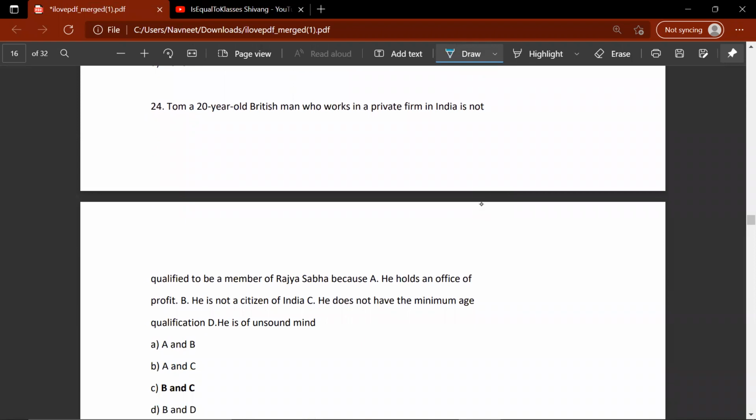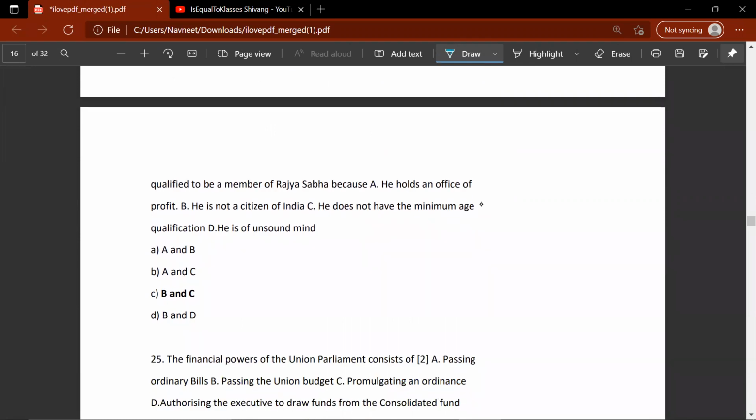24th. Tom, a 20-year-old British man. Note that Tom is 20 years old. Who works in a private firm in India is not qualified to be a member of Rajya Sabha because A, he holds an office of profit. B, he is not a citizen of India. B is true. C, he does not have the minimum age qualification. The minimum age qualification for Rajya Sabha is 30 years, whereas in Lok Sabha it's 25 years, and he's not a citizen of India. He's a British citizen. So C would be the correct answer.